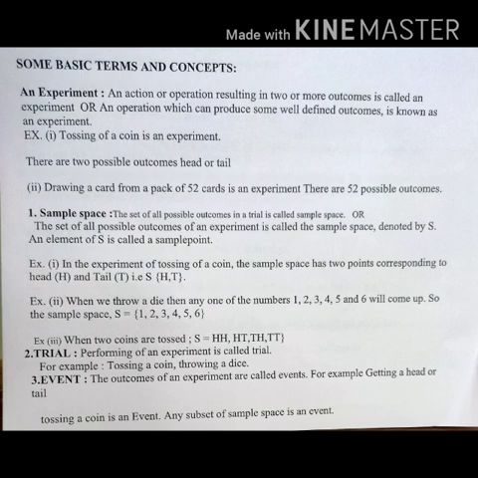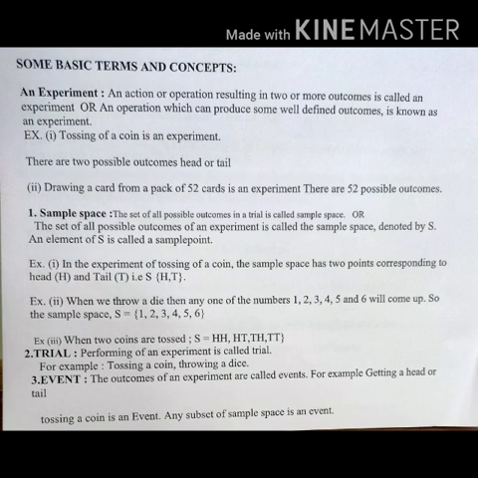The set of all possible outcomes of an experiment is called a sample space, and it is denoted by S. An element of S is called a sample point.